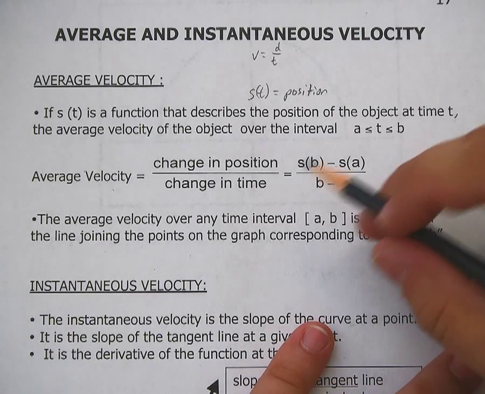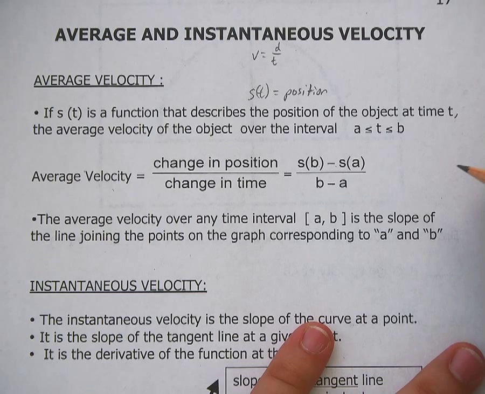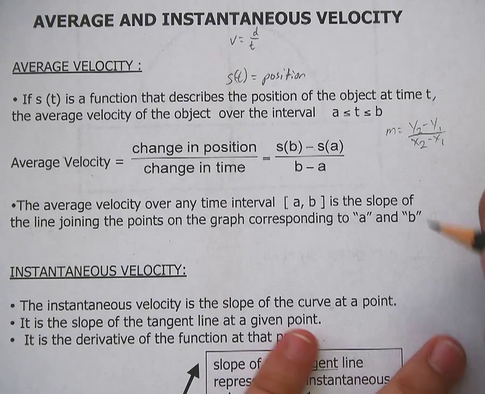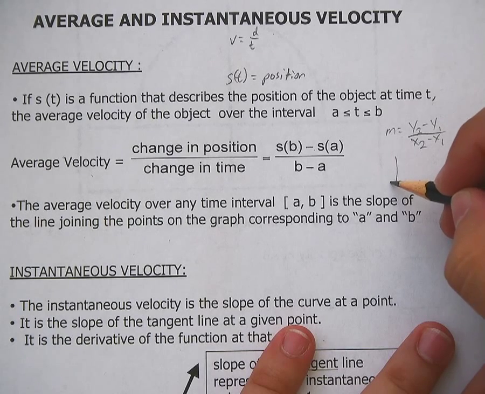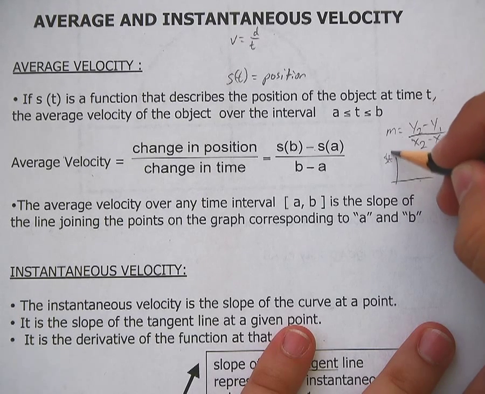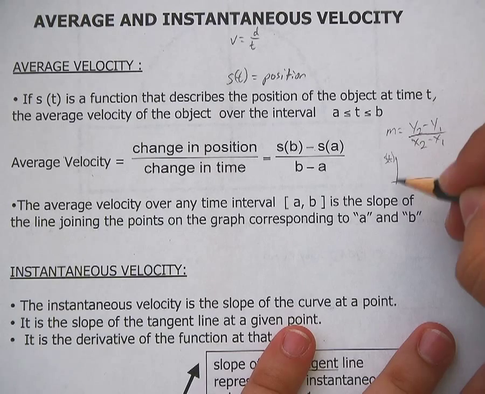Remember that it says s of t is a function, right? This looks really familiar, doesn't it? Think about your graph. If s of t is your function value, that's your y value. t is your x value.